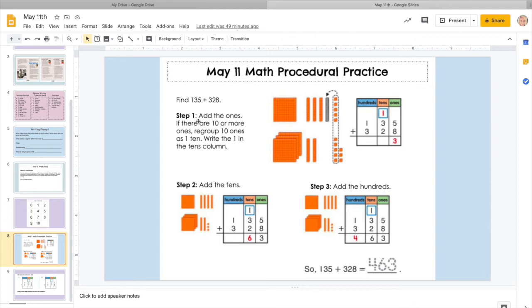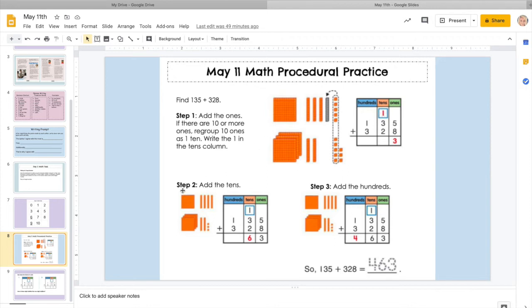So in step 1, you add the ones. If there are 10 or more ones, we're going to regroup 10 ones as 1 ten. So we're swapping 10 ones for 1 ten. As you can see here, we have 135 plus 328. 5 plus 8 is 13. So we're going to keep the 3 ones here, but we're going to regroup the 1. We're going to carry that 1 over here. So 10 or more, move next door. That 10 is going to move over.